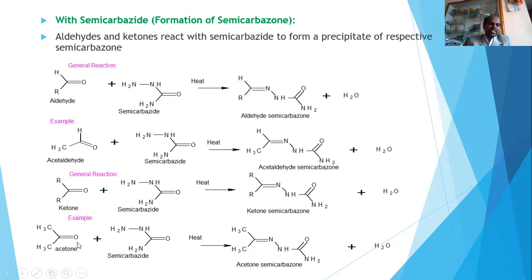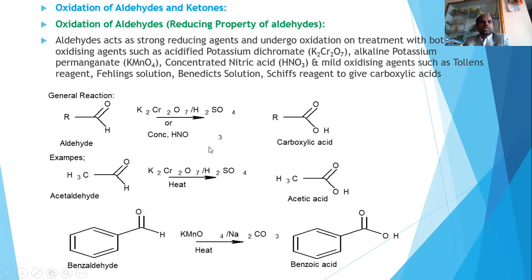Let's take the example of acetone. When acetone is treated with semicarbazide, this particular nitrogen reacts with it, forming acetone semicarbazone. So this is about the reaction of aldehyde and ketone with semicarbazide. Semicarbazide is this one. So with this, I will move to the next slide.